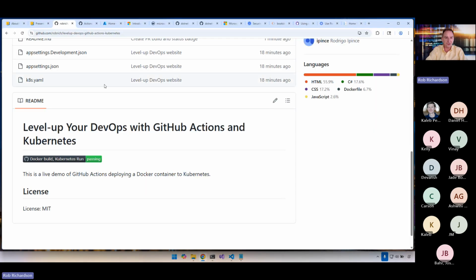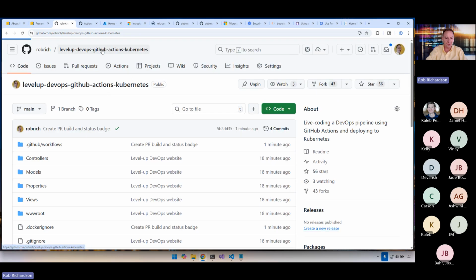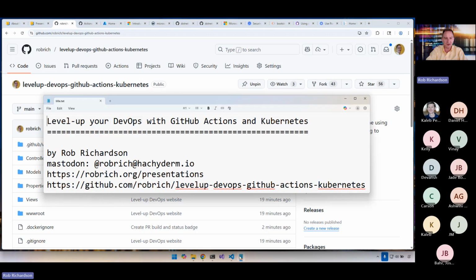Now, this was really cool. We started with a completely empty repository. We now have all of the steps to get from nothing to a running website, and you can grab all of that at github.com/robrich/levelup DevOps GitHub Actions Kubernetes, or head to robrich.org/presentations, and you can find it right there.